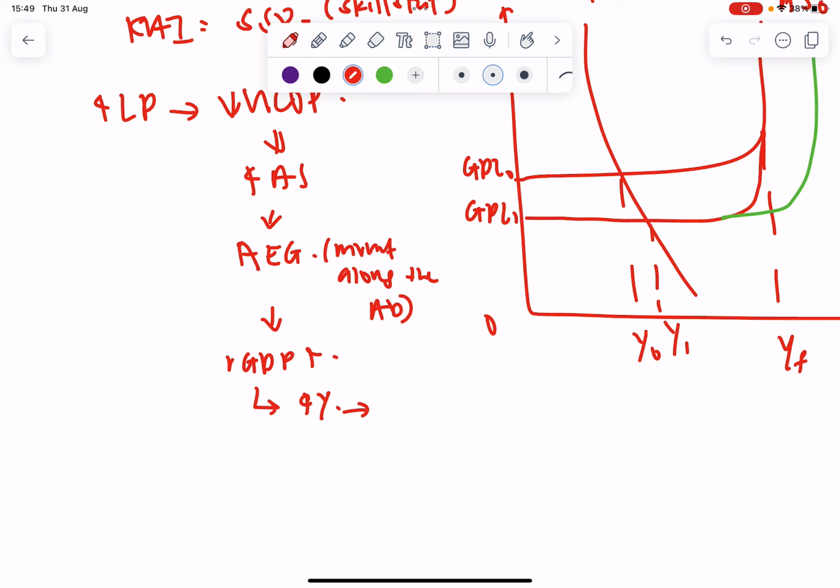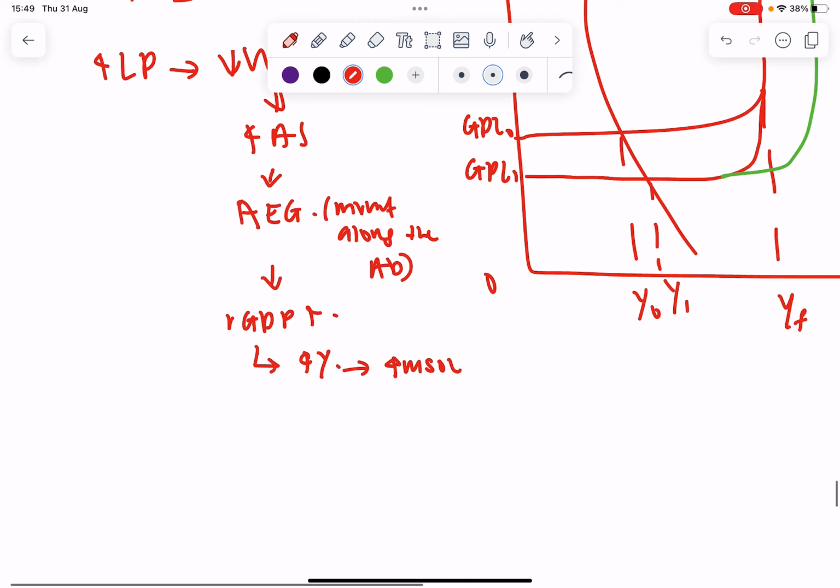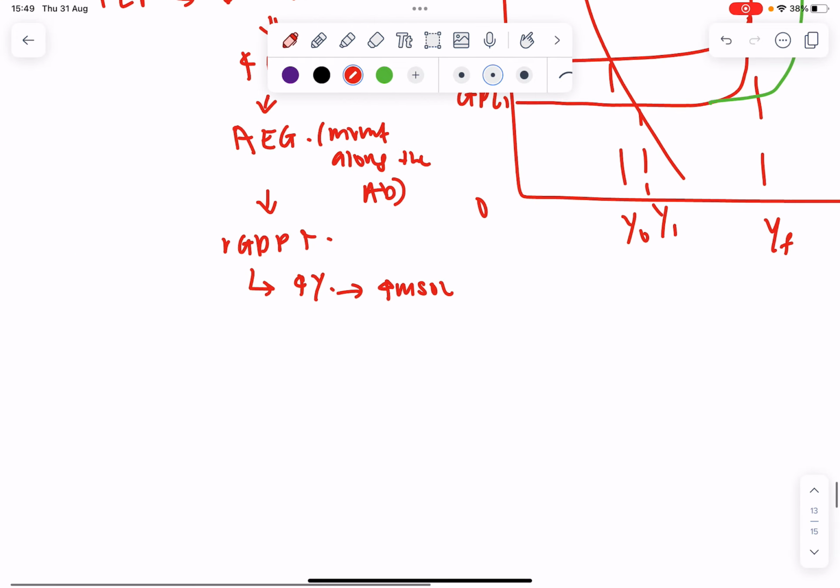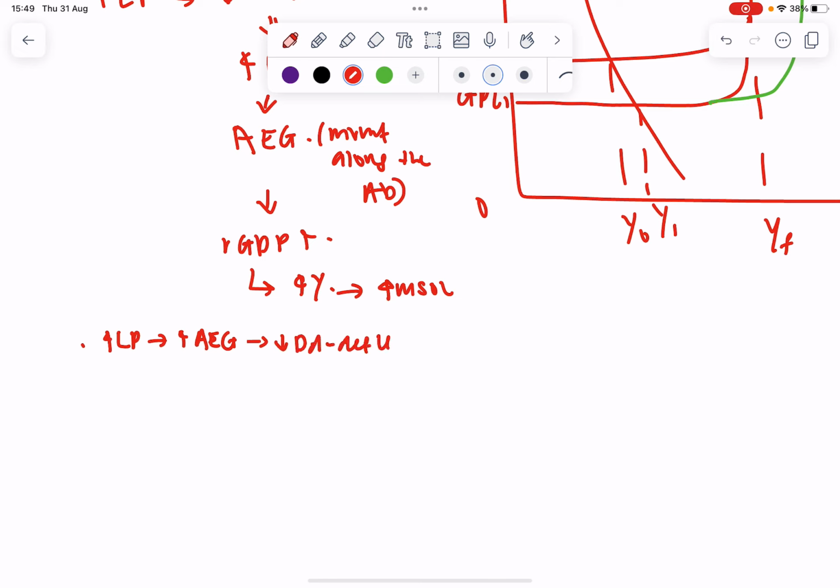Because of that, there will be an increase in material standard of living for consumers. And because you see there's also a fall in unemployment, when there's increase in labor productivity, there's actual economic growth, and there is a fall in demand deficient unemployment.